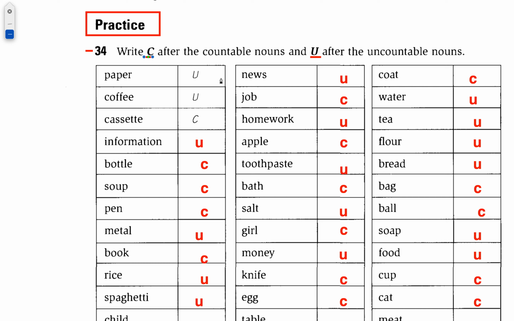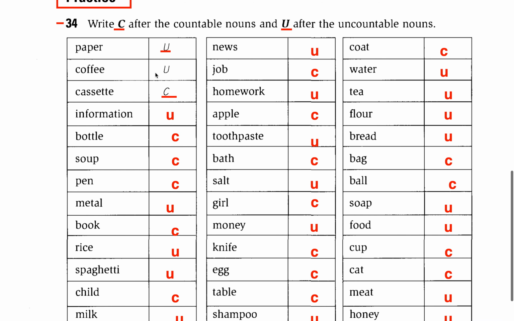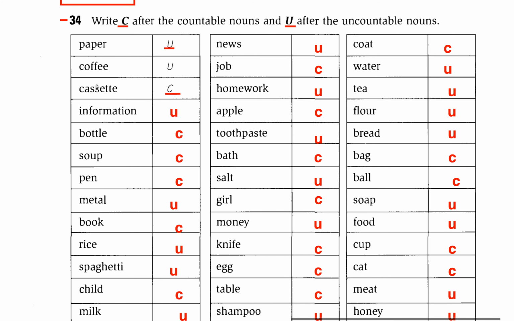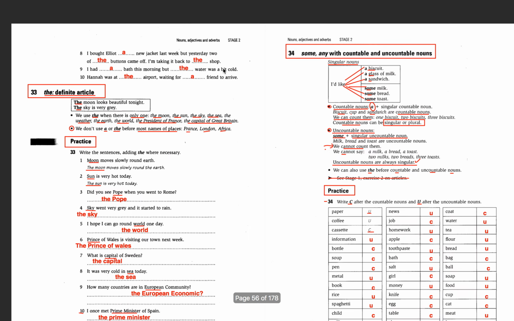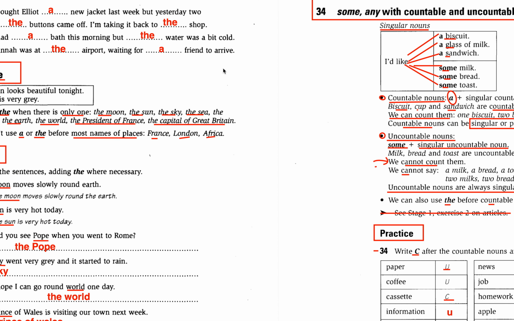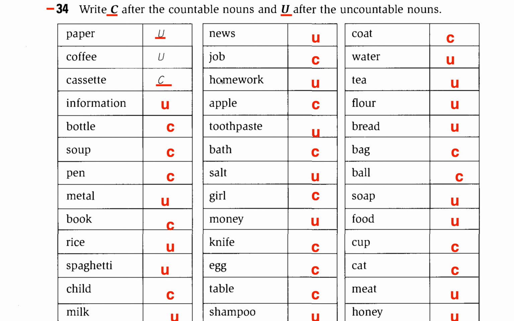If the noun is uncountable, you use the letter U. If the noun is countable, you use the letter C. Here is the example: pepper, uncountable noun. Coffee, uncountable noun.